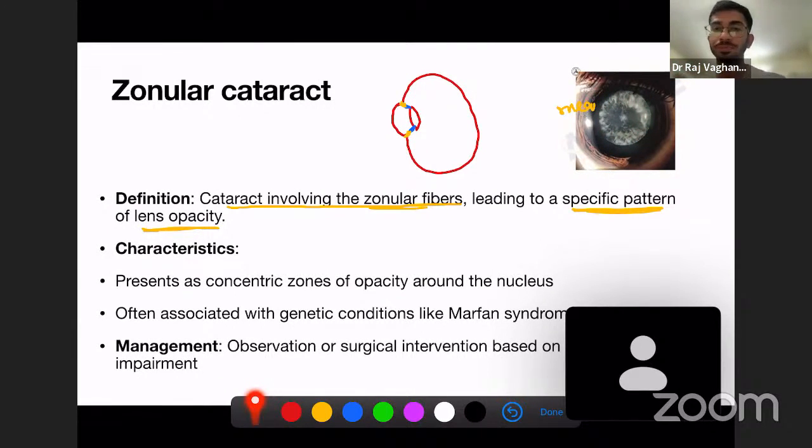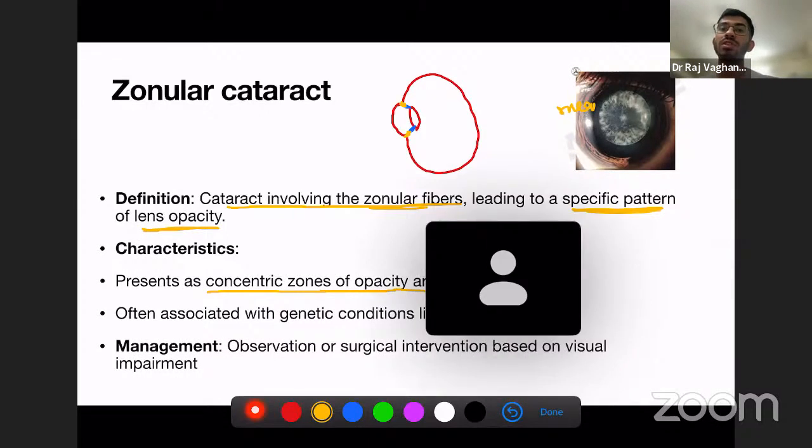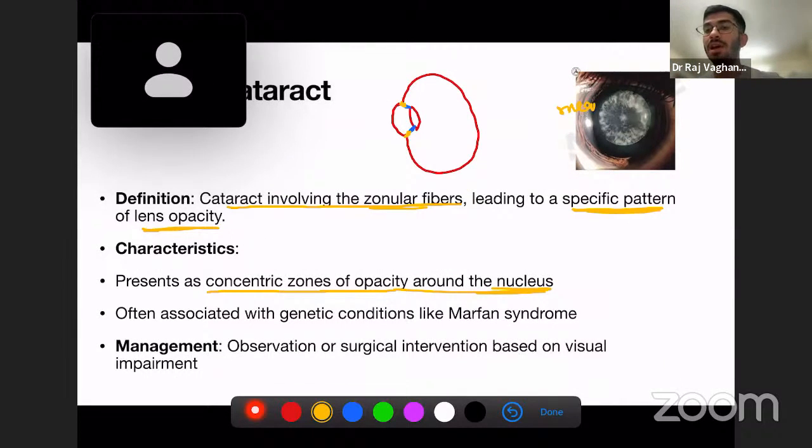Now, what are the characteristics of the zonular cataract? It presents as concentric zones of opacity around the nucleus, and it is often associated with conditions like Marfan syndrome. This is a very important point. Zonular cataract is associated with Marfan syndrome, and as you can see over here, it presents as concentric zones of opacity around the nucleus.